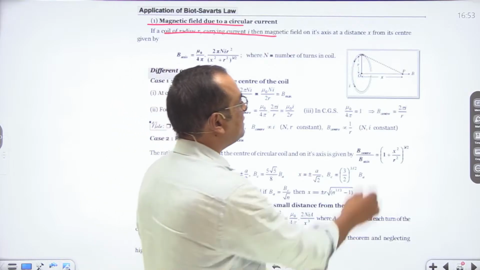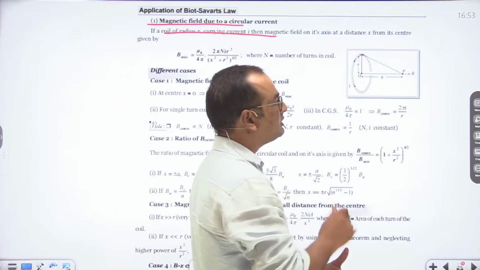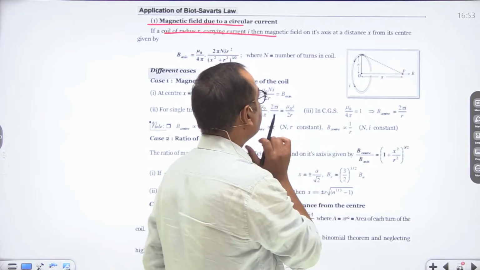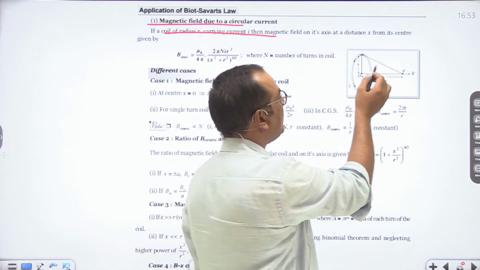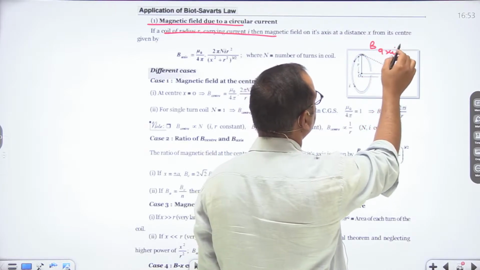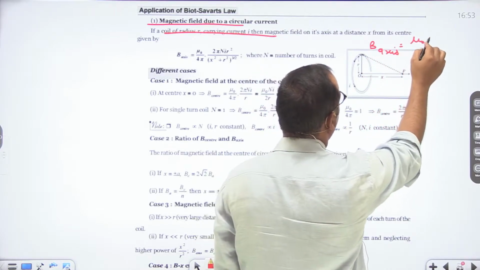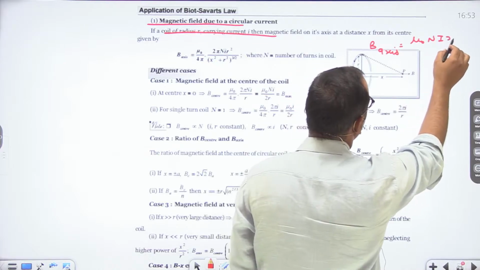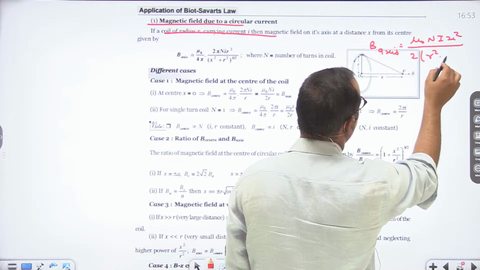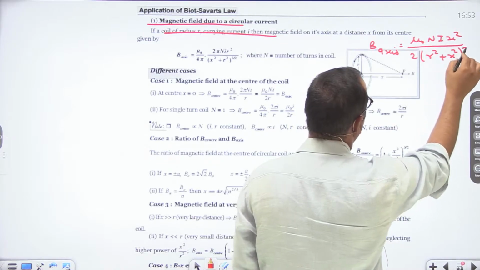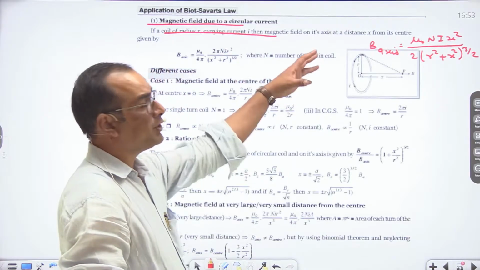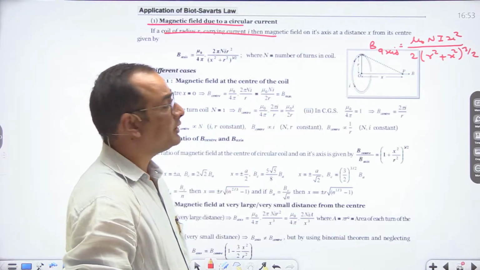Then this distance x, or this point P, is situated on the axis of this circular coil. In this condition, the magnetic field at this axial point is given by B axis is equal to mu naught N I x square upon 2 into (r square plus x square) whole power 3 by 2. So this is the relation of magnetic field at an axial point of a circular current carrying coil.